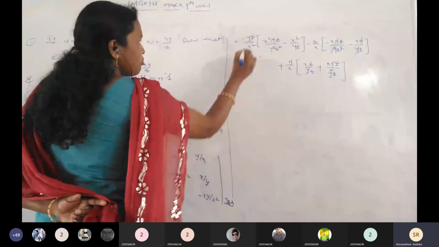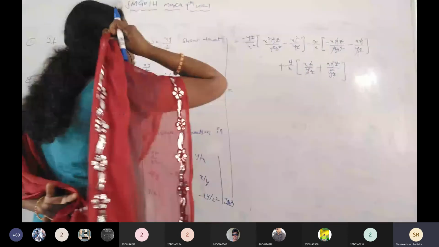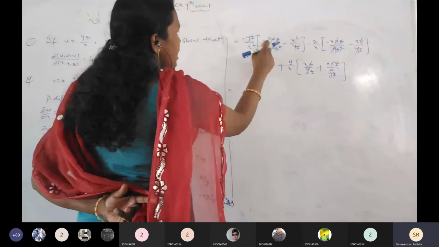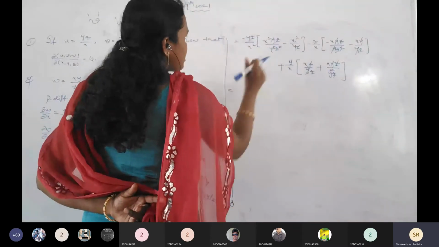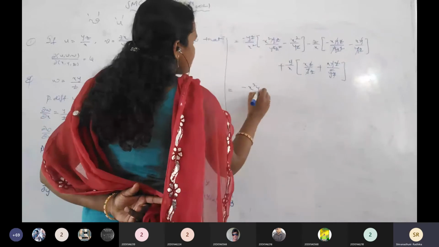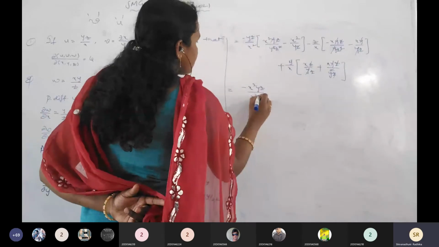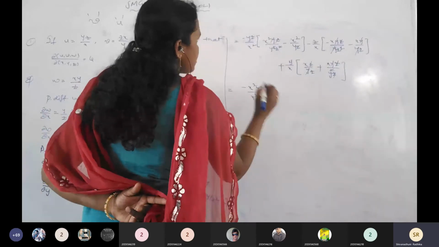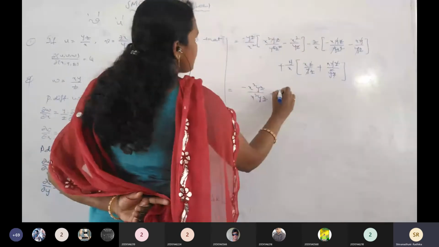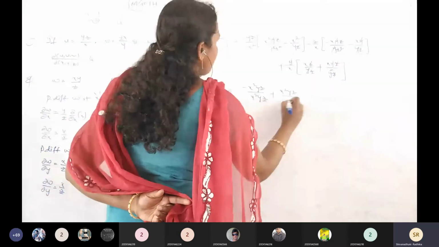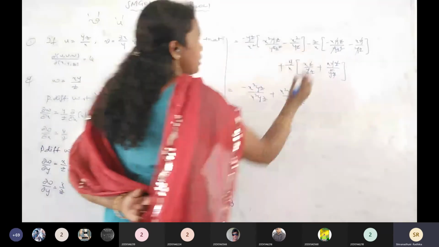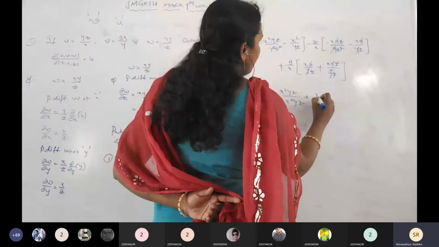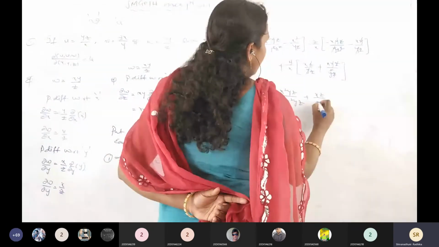Then again multiply each and every term in the given brackets. Minus yz x square by x square yz. Minus x square yz by x square yz. It is clear? Minus into minus plus x square yz by x square yz. Okay, completed the first one. Minus into minus plus again